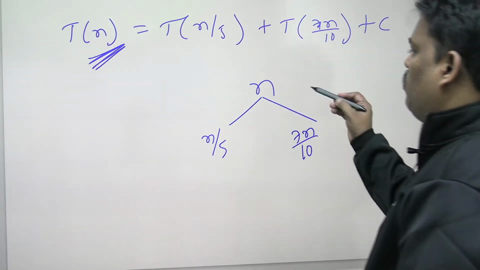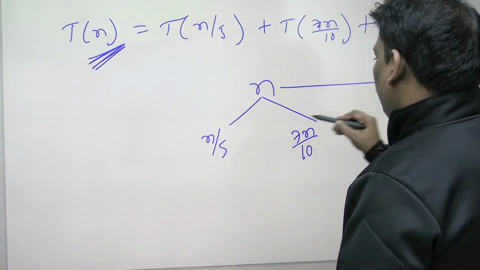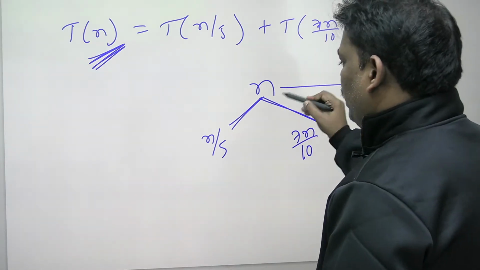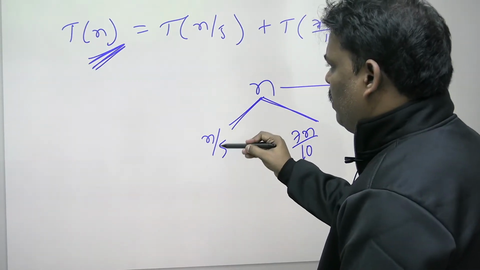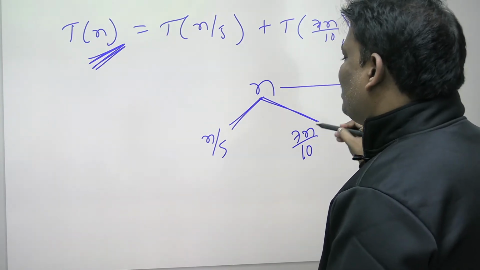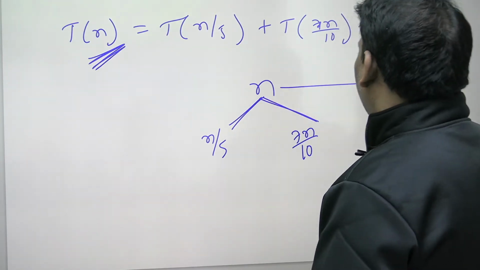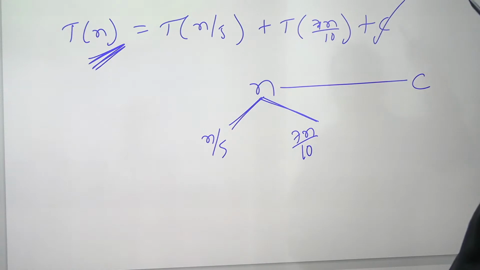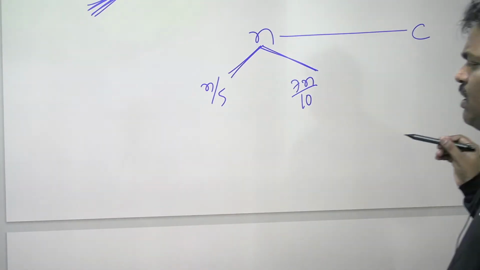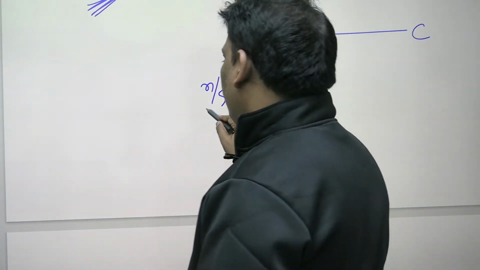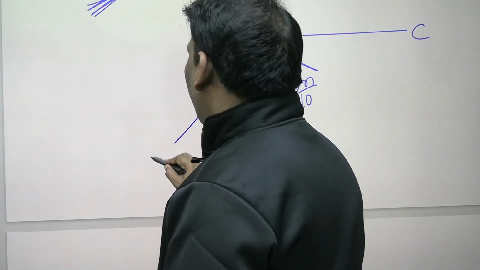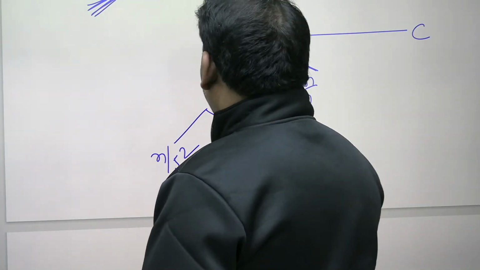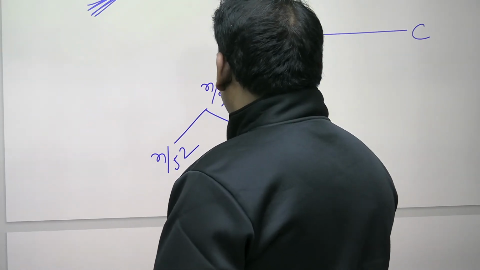And one more thing: because you divided n into two parts, it will take cost C. Same thing you should repeat because of recursion. So what is the answer? Left multiply by 1 by 5, right multiply by 7 by 10.